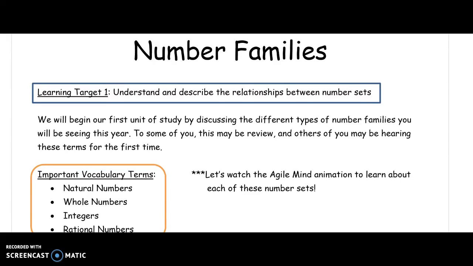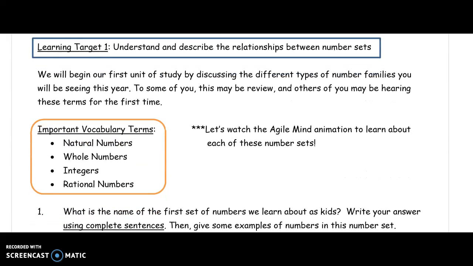Today's lesson is on number families. Number families is where we're going to understand and describe the relationships between number sets. So really, there's different labels for types of numbers that aren't just 1, 2, 3, 4, 5. Some very important vocabulary terms we need to know are natural numbers, whole numbers, integers, and rational numbers. So those are the four families that we're going to be talking about.